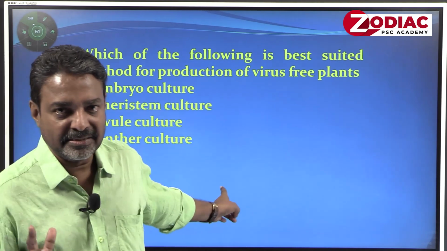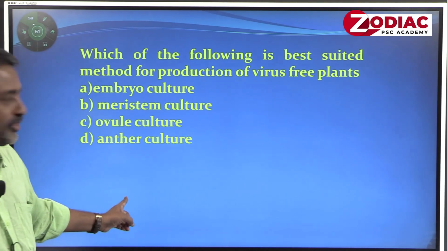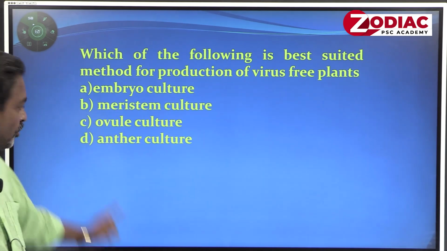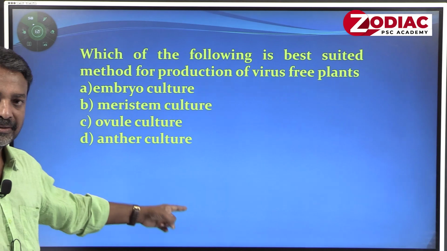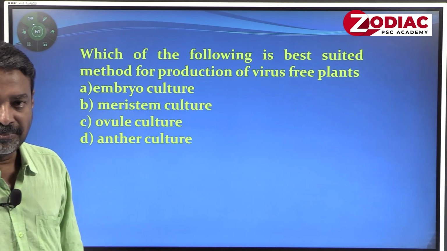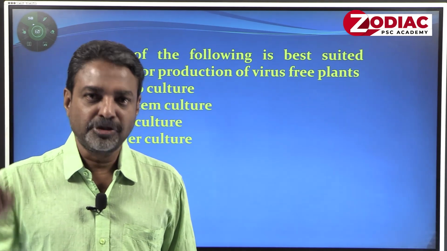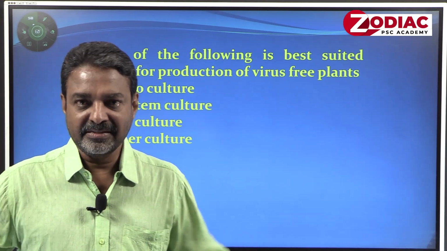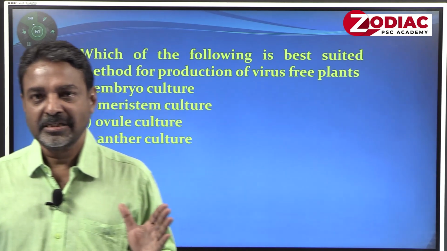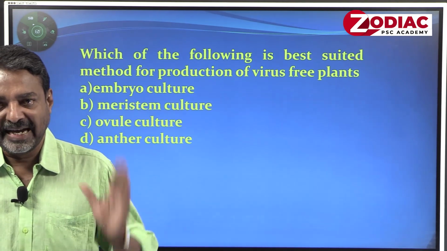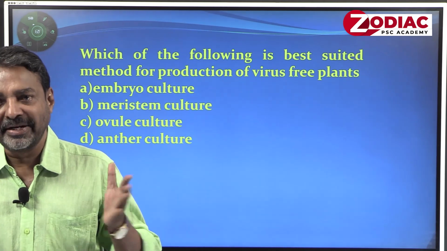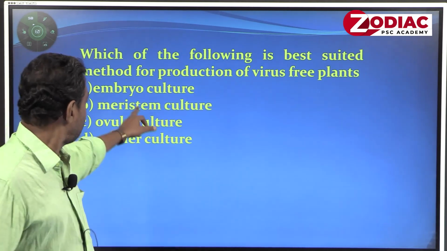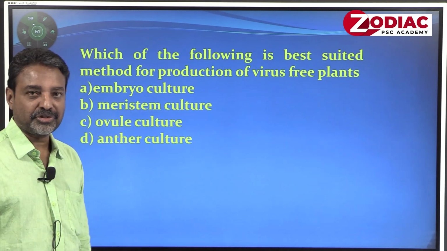But here the question is: embryo culture, meristem culture, ovule culture, anther culture. Out of that, the most ideal culture which produces virus free plants, the answer is meristem culture, because meristems are immature actively dividing cells. No virus infects in meristem cultures. So the answer is option B.